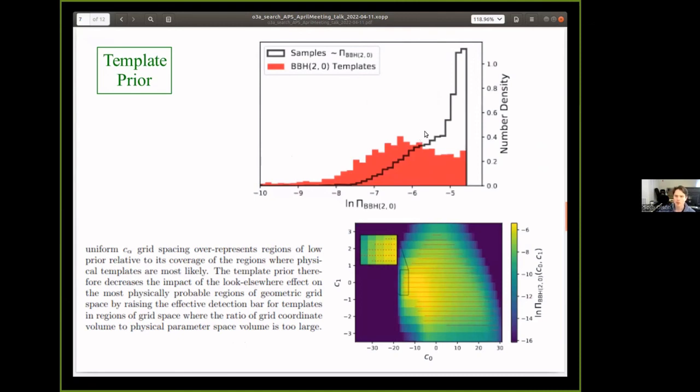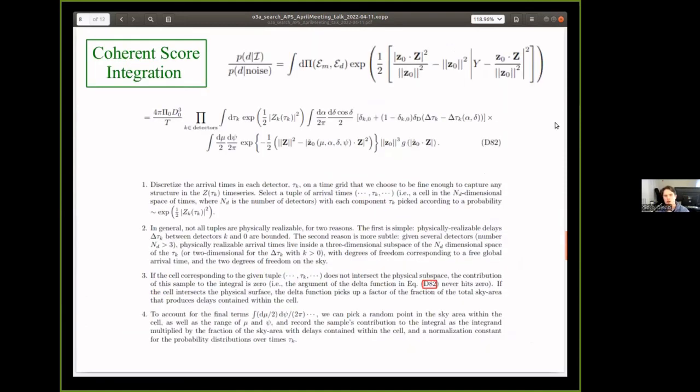So we just correct this back to an easily reweightable and closer to physical distribution, like in the parameter estimation, which is flat in the effective spins and the detector frame constituent masses. And this allows us to not be overemphasizing these regions of parameter space where there are not a lot of physical templates. And so then with these templates, we use the coherence score estimation method that's described in appendix D of the paper.